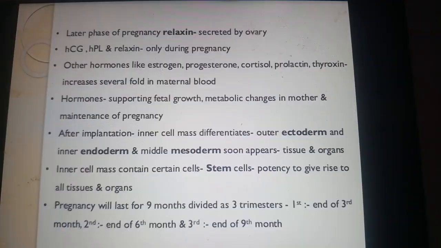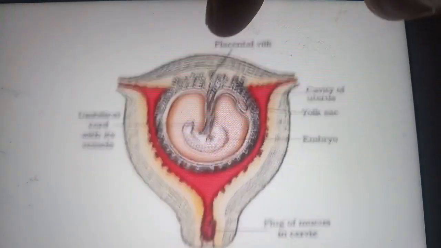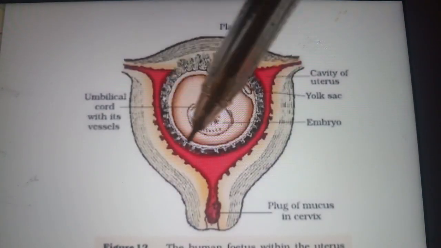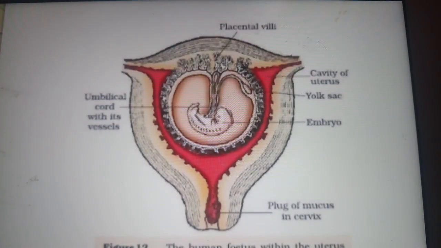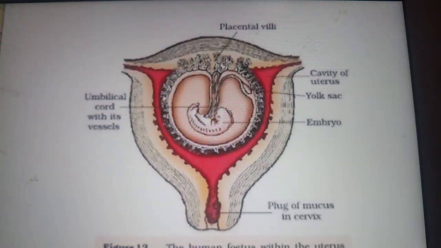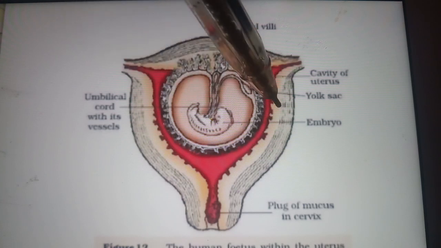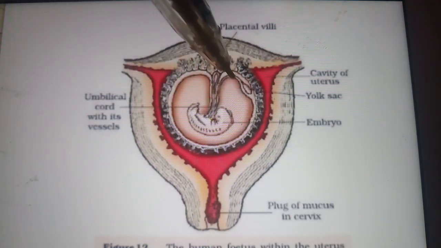See here, once again I will show you. Whenever the baby is fully developed, it undergoes certain changes, and the signals for the parturition originate from the developed baby, and it sends a message. The fully developed fetus and the placenta will induce mild uterine contractions. Here, this is the uterus, it undergoes contractions.